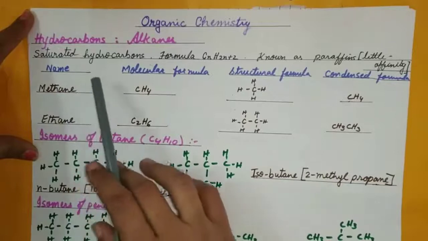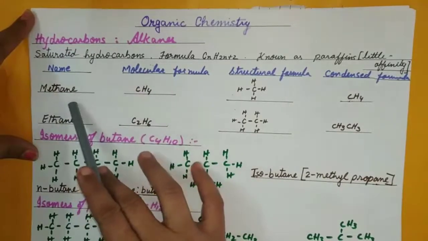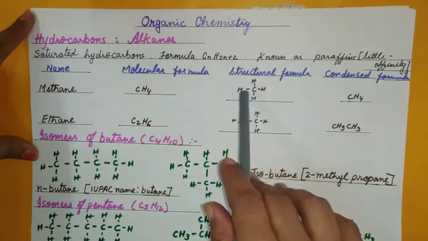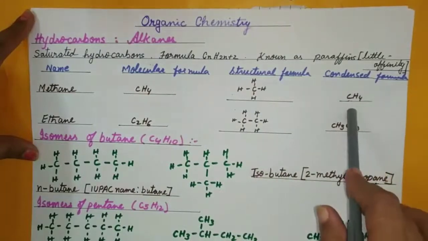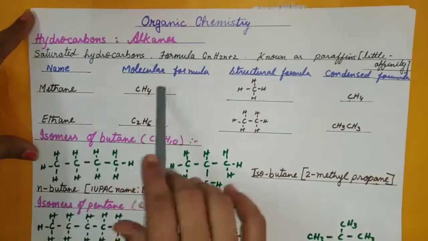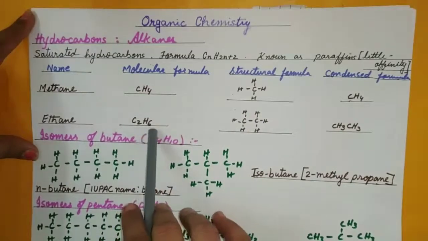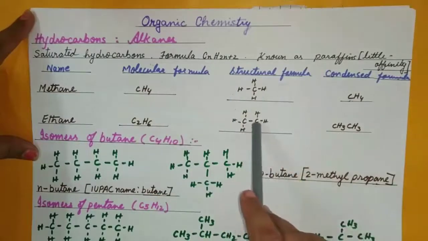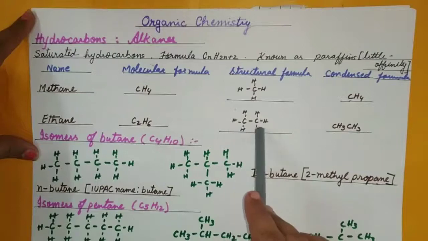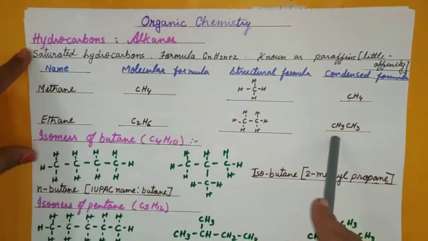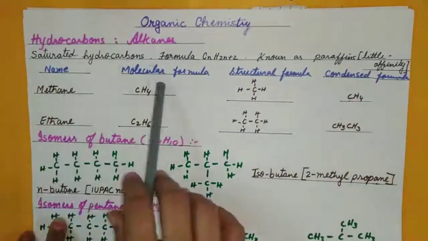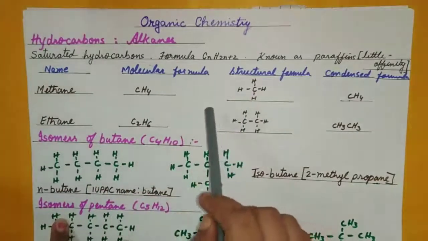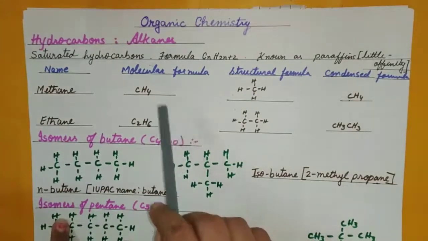The first member of alkane is methane. Molecular formula CH4. This is a structure, single covalent bonds, condensed form. For ethane, molecular formula C2H6 according to the formula CnH2n+2. Structural formula: carbon-carbon single bond, all single covalent with hydrogen. And this is the condensed formula. So here I have shown it in this form by giving the heading, because in your question paper they can ask you